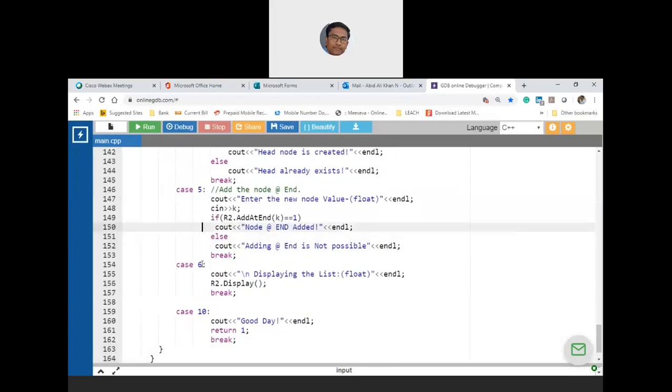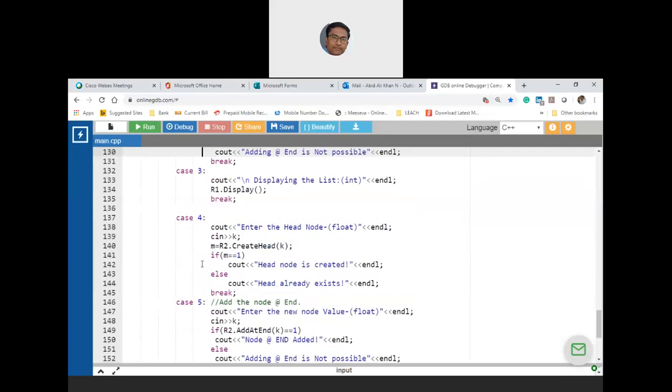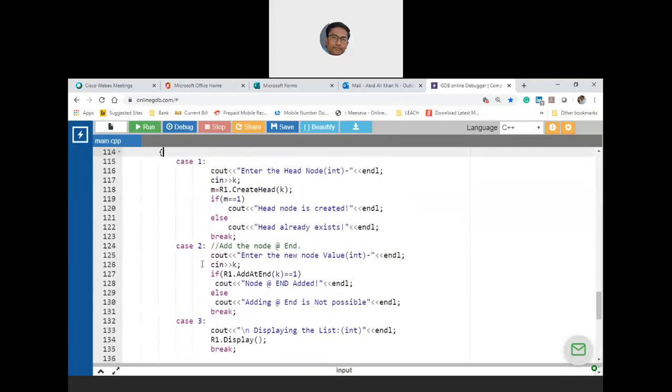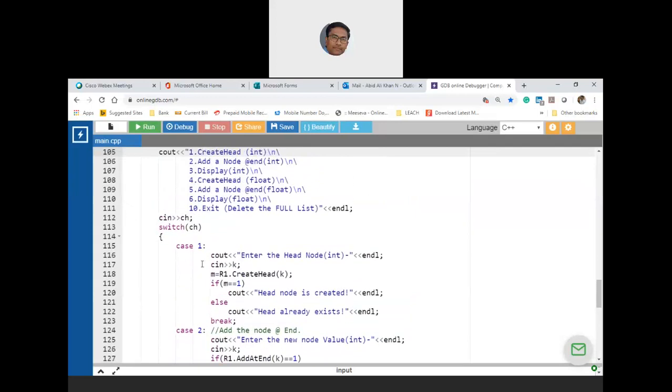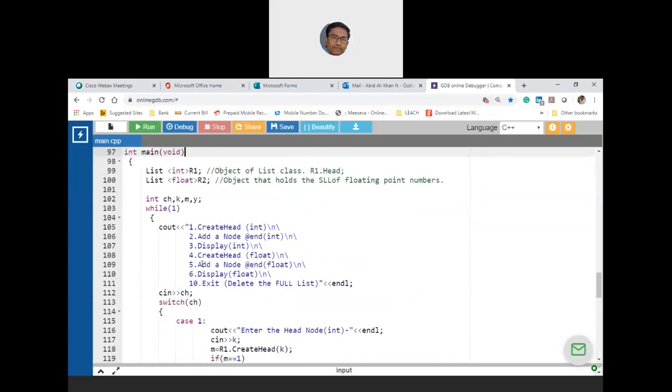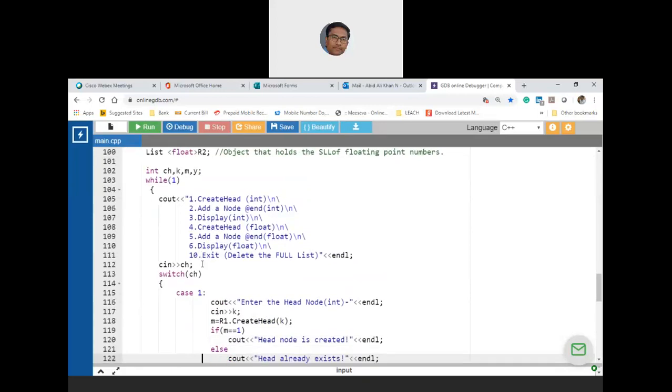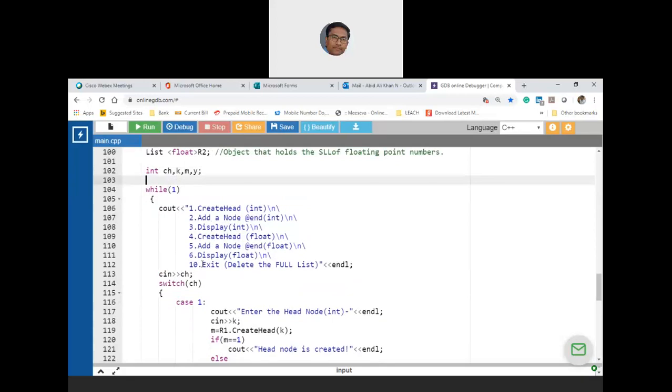Which case are you talking about? Floating point 4, 5, 6. 4, 5, 6, floating point. Oh, okay, there is a problem here. See, when you are taking floating point, you have to take the data also floating point, right? Yes or no? Data also has to be floating point. So here you are taking K, and then let me take some floating point number. Let us say float V. V stands for value.